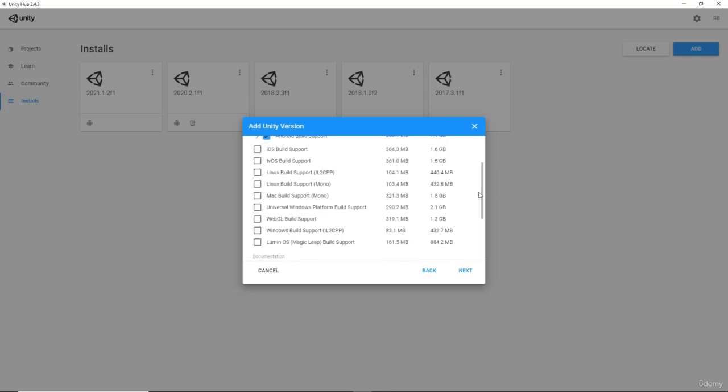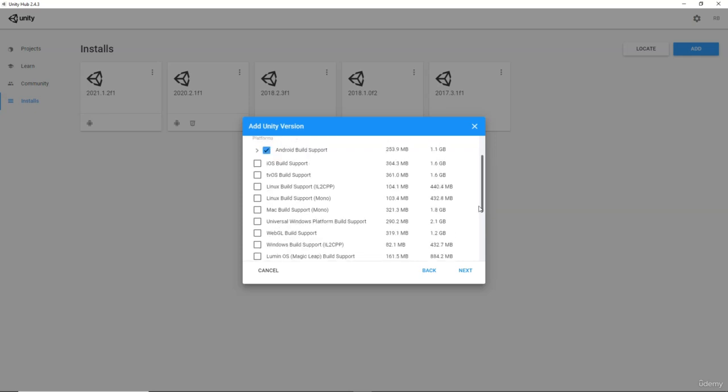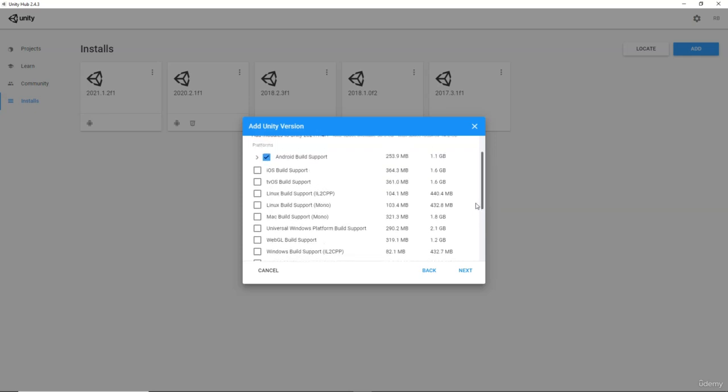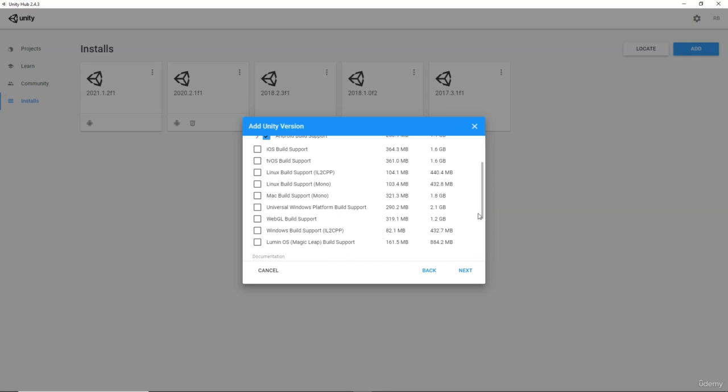As you can see, I don't have Visual Studio in this list because I have it installed already on my system. But in your case, you will have Visual Studio somewhere like here. You can simply check that and then click on install. That's necessary for you to install. Other than that, I don't think you need anything else here. If you want to build for WebGL, you can click on that. Other than that, you don't need anything.